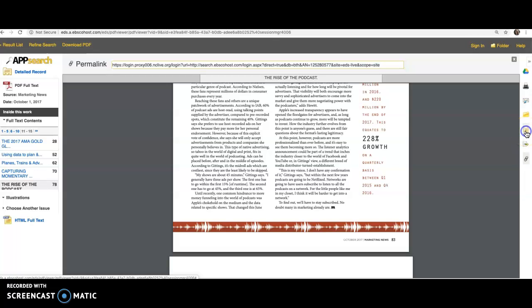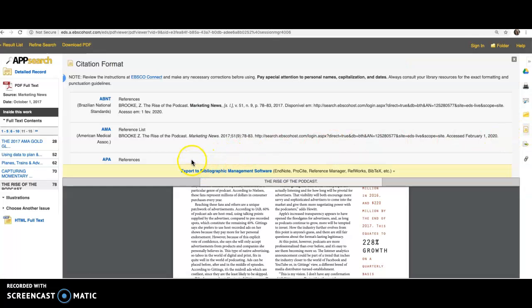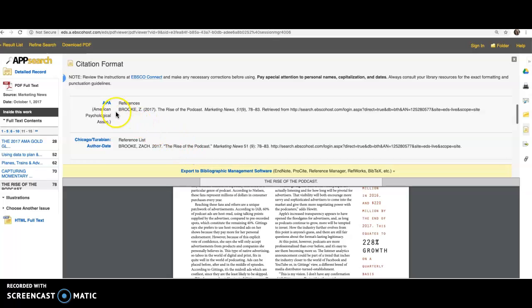It says cite. I click on that. In this class, you're citing in APA style. So I would copy and paste this particular citation into my notes. It's not 100% perfect. I see a few issues with it, but it's going to be a whole lot easier to clean this up than to try to build it from scratch.